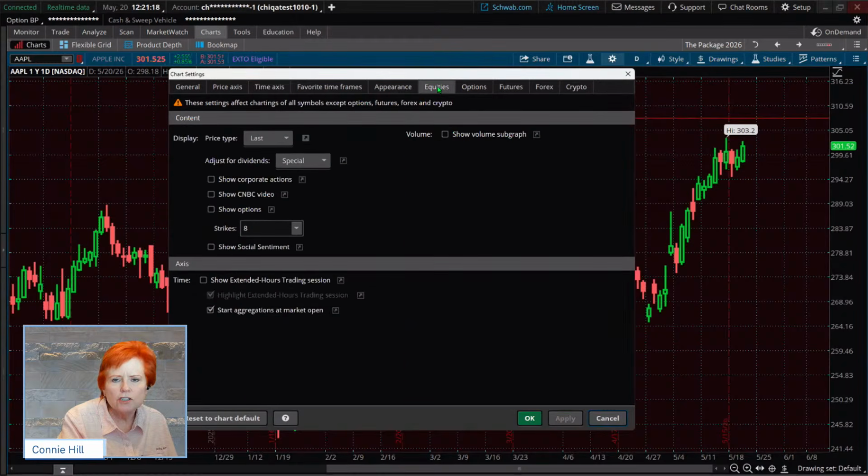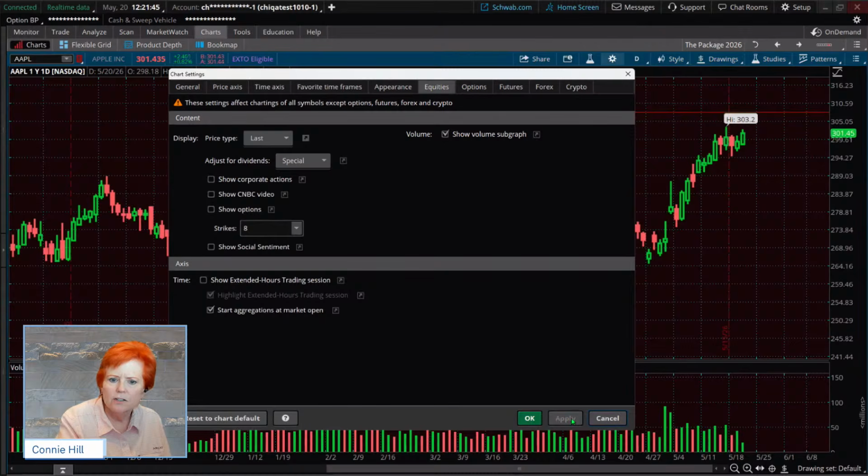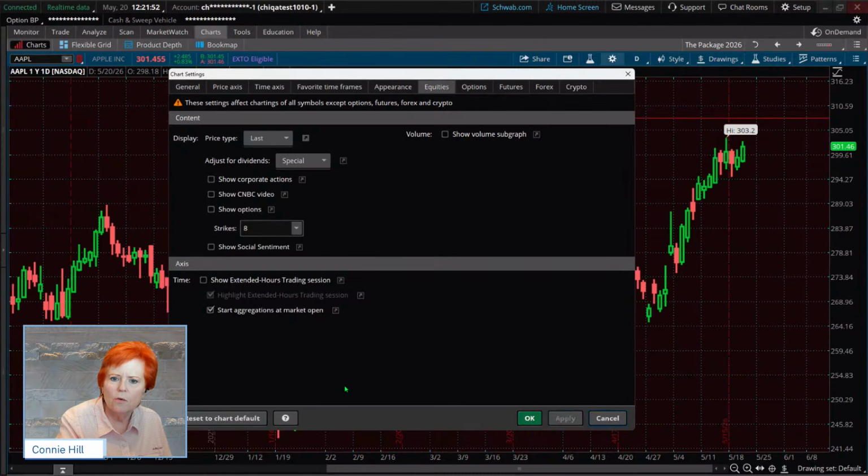Equities means if you want certain things on the chart when you're pulling up an equity symbol, this is where we specify it, okay? So on here, I think a default comes in showing the volume subgraph. I actually don't like that because I'd like to choose a different volume out of the studies. But if you put on the volume in the studies and you can't figure out how to get rid of the subgraph that shows up here, I'll hit apply, and you're like, man, I've got this other subgraph of volume. This is where it came in. Okay, I'm going to uncheck that. It's going to go away.